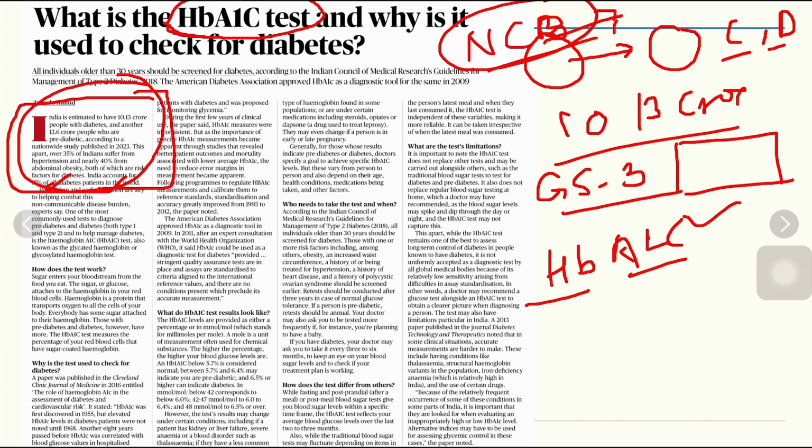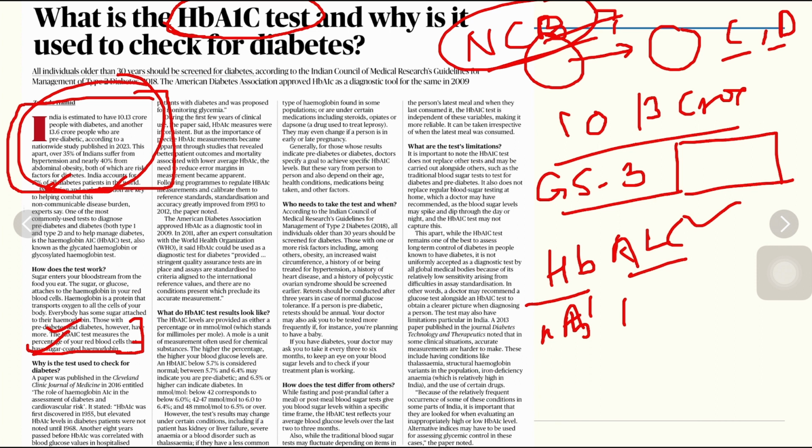Sugar enters your bloodstream from the food that we eat. The sugar or glucose attaches to the hemoglobin in your red blood cells. Hemoglobins are the proteins that transport oxygen to all your cells in the body. Everybody has some sugar attached to their hemoglobin. Those with pre-diabetes or diabetes, however, have more. The HbA1c test measures the percentage of your red blood cells that have sugar-coated hemoglobin. So what is this test? The HbA1c test measures the percentage of your RBC cells which have sugar-coated hemoglobin.